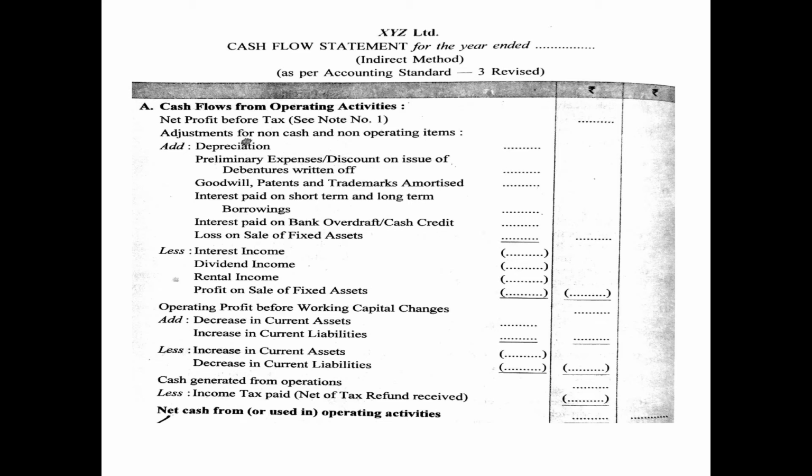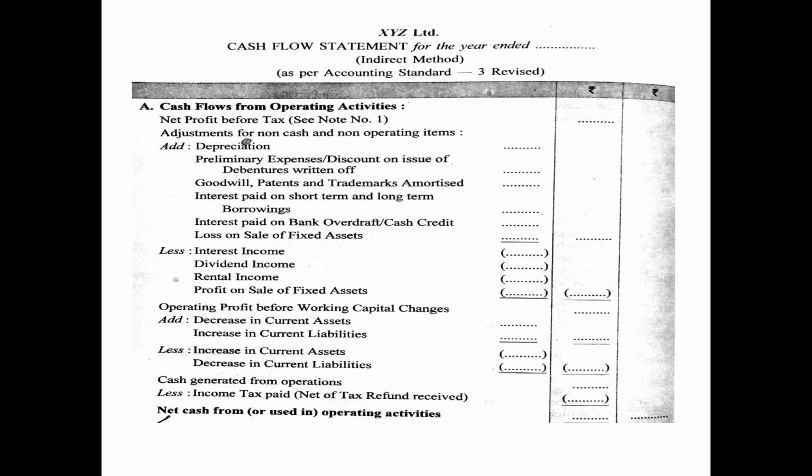Basically interest paid is a part of financing activity and not operating activity. Then interest paid on a bank overdraft and cash credit is also to be added back, because again it is a part of financing activity. So if it is deducted, now it has to be added back.